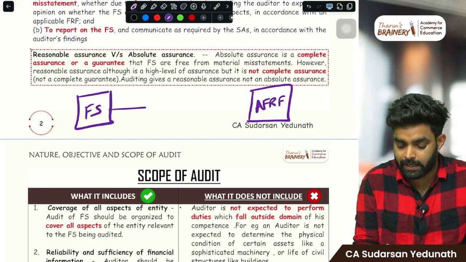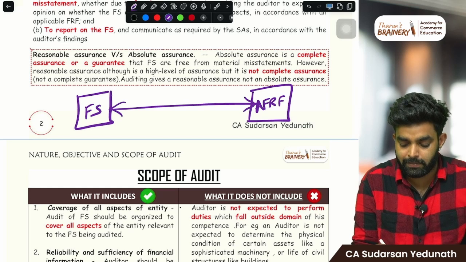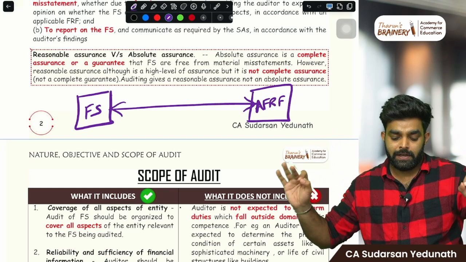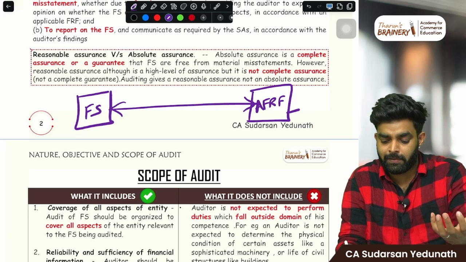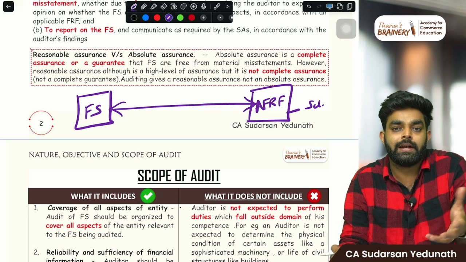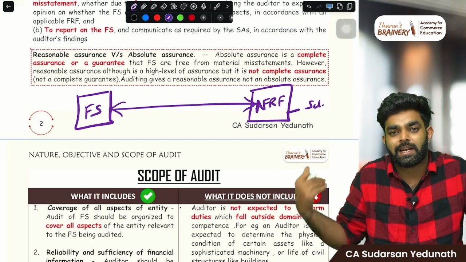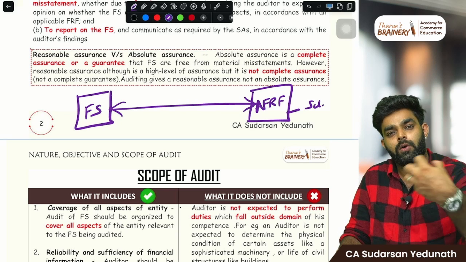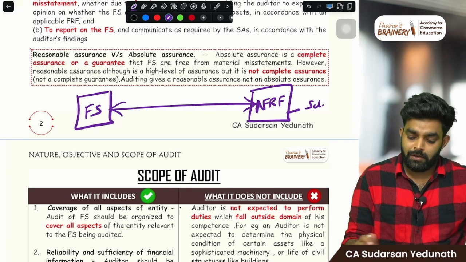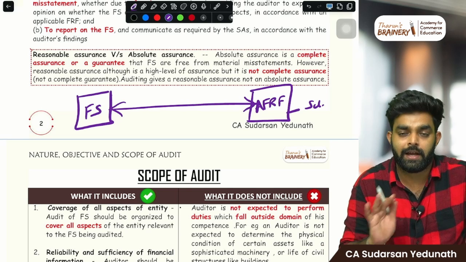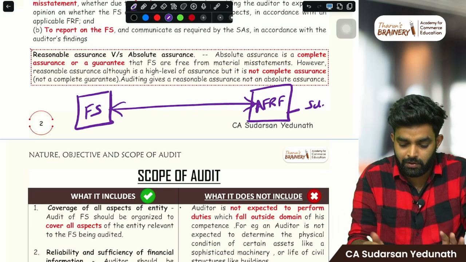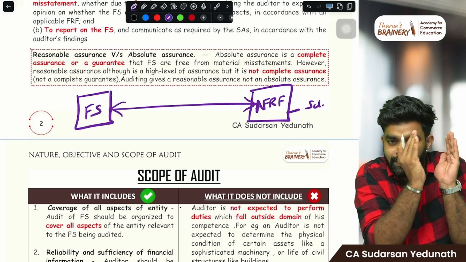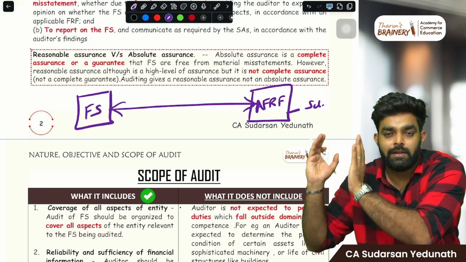Your duty is to check whether the financial statements are as per the applicable financial reporting framework. This means the Schedule 3 format, the Ind AS accounting standards, all the rules and regulations you need to follow to prepare a financial statement. Your duty is to check whether it is as per AFRF and whether there are any errors or fraud or misstatements.